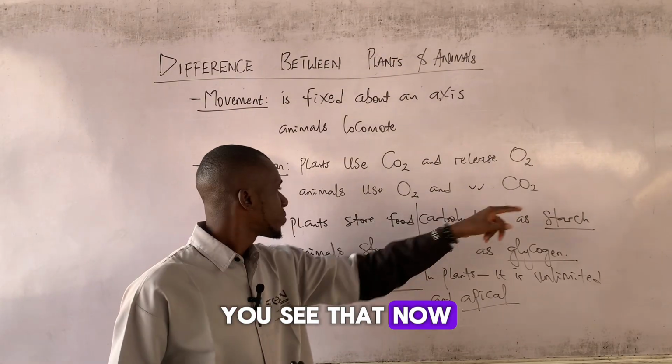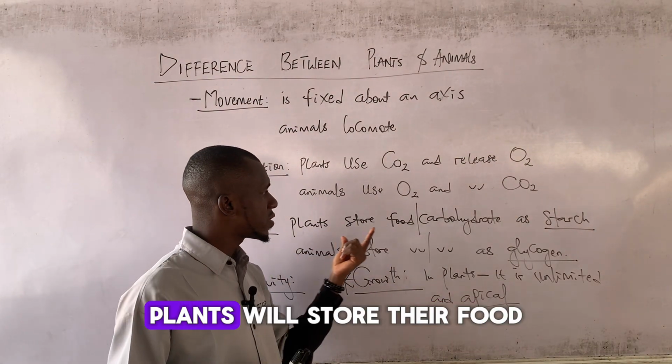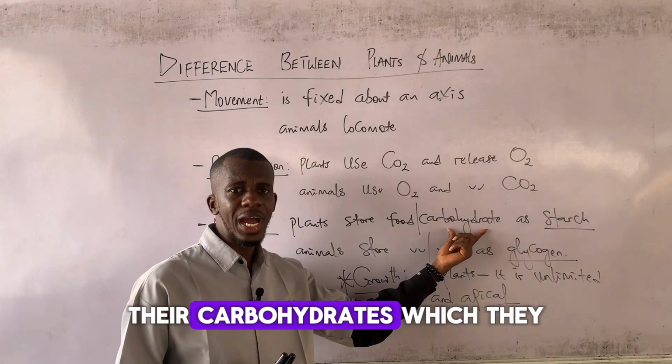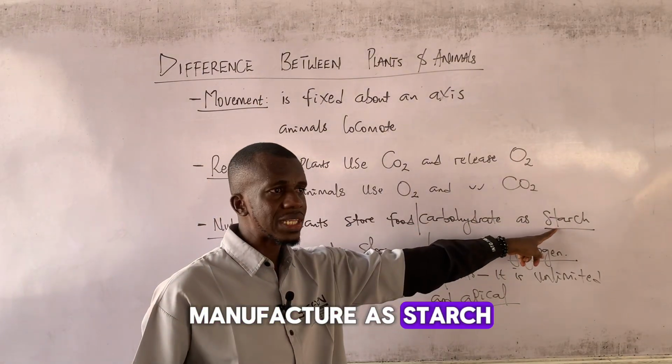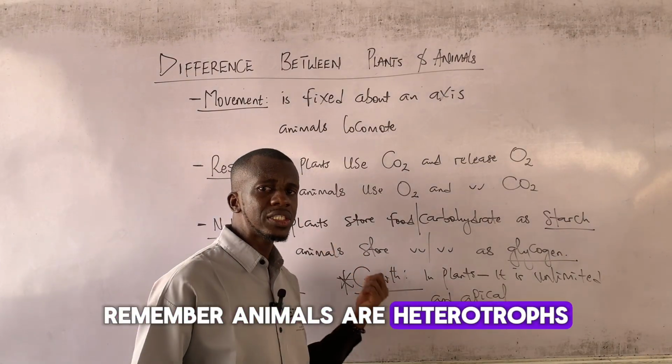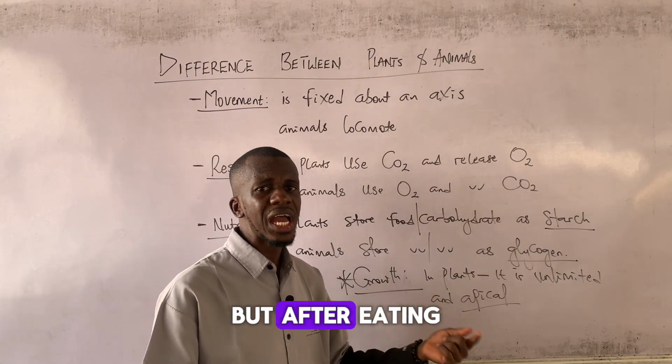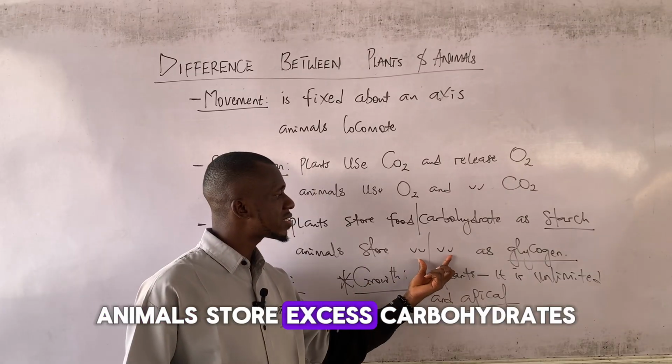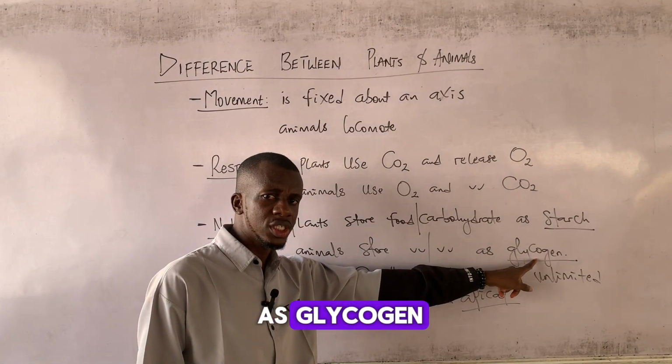You see that now? In line with nutrition, plants will store their food, their carbohydrates, which they manufacture, as starch. But animals, after eating, remember animals are heterotrophs. They don't make their food. But after eating, animals store excess carbohydrates as glycogen.